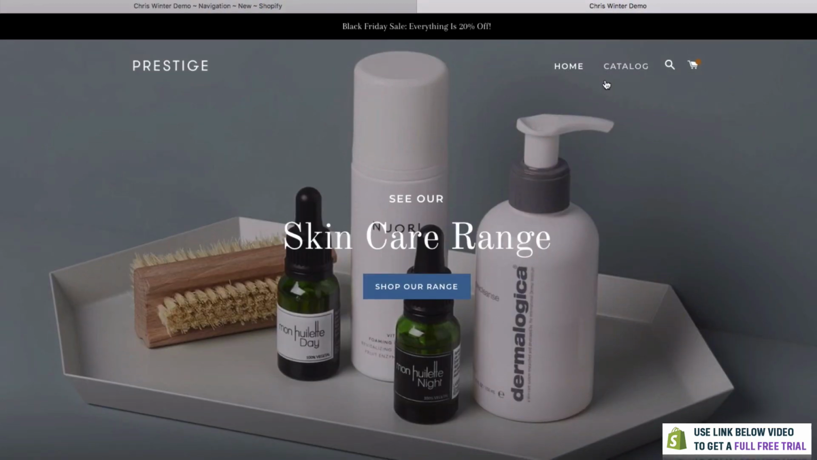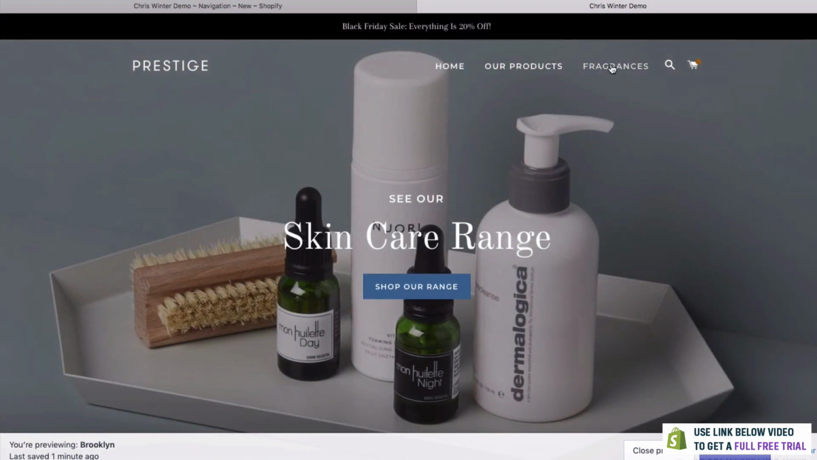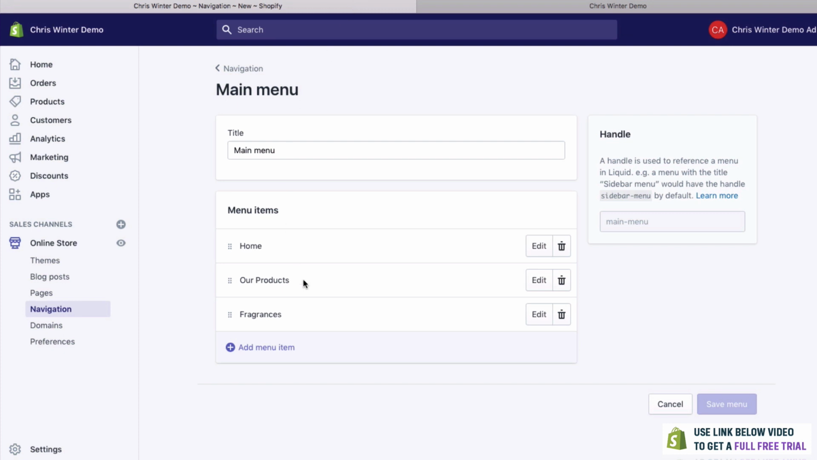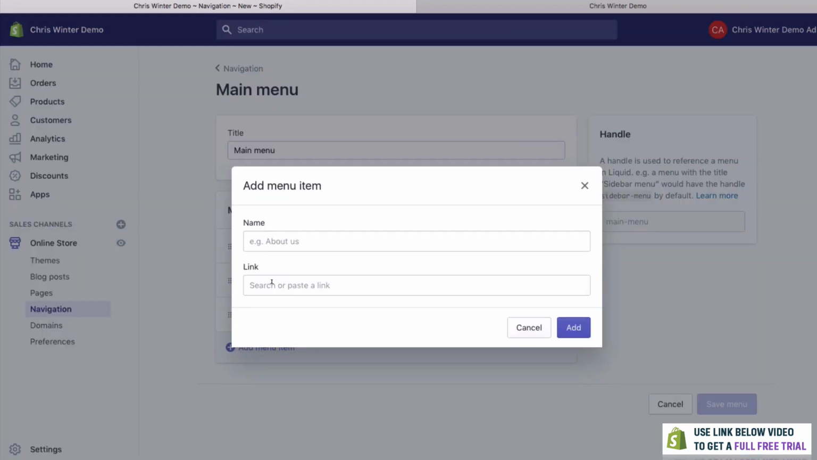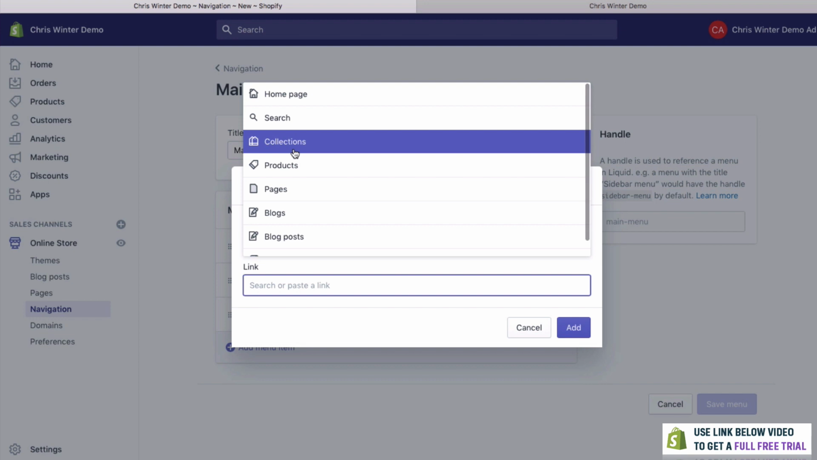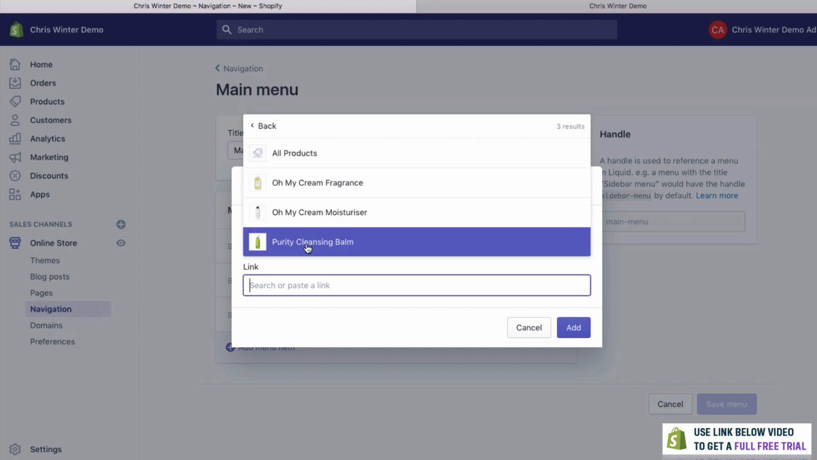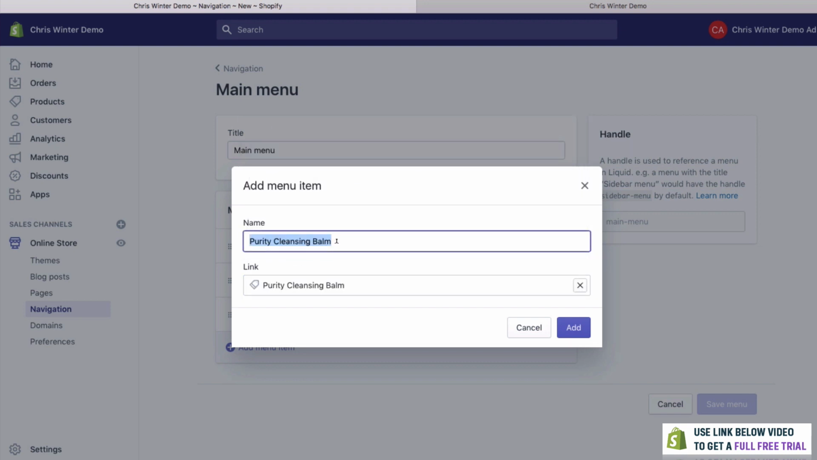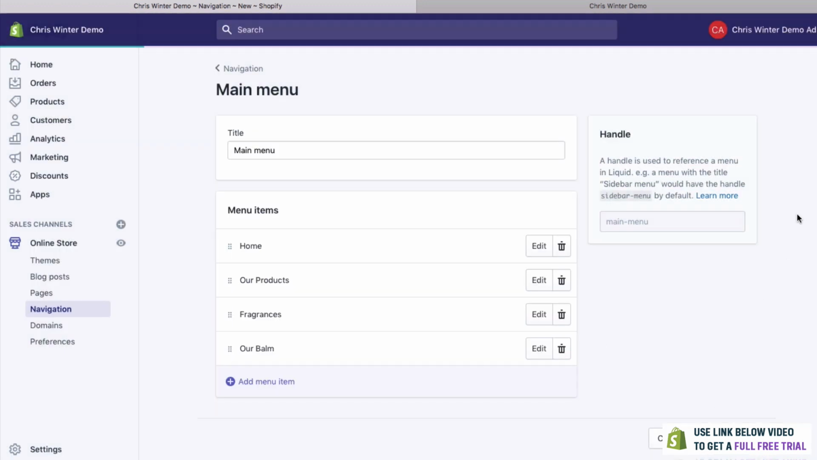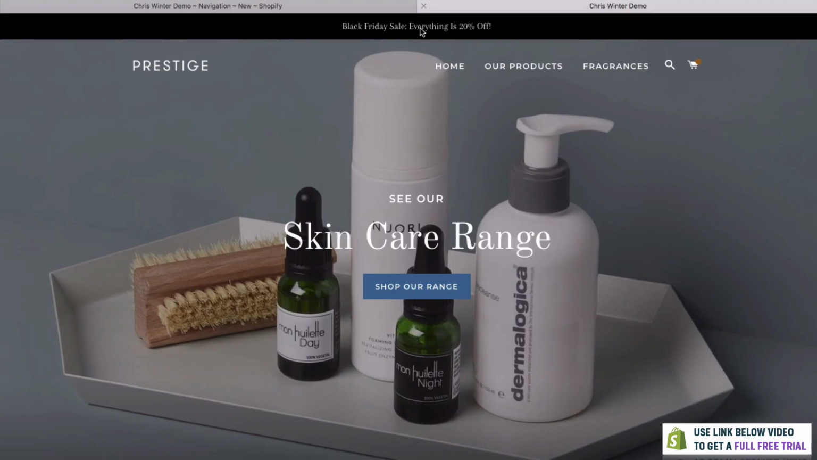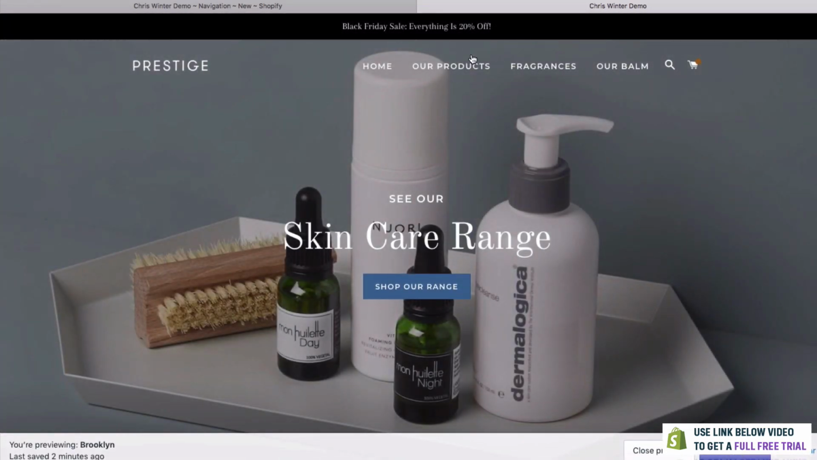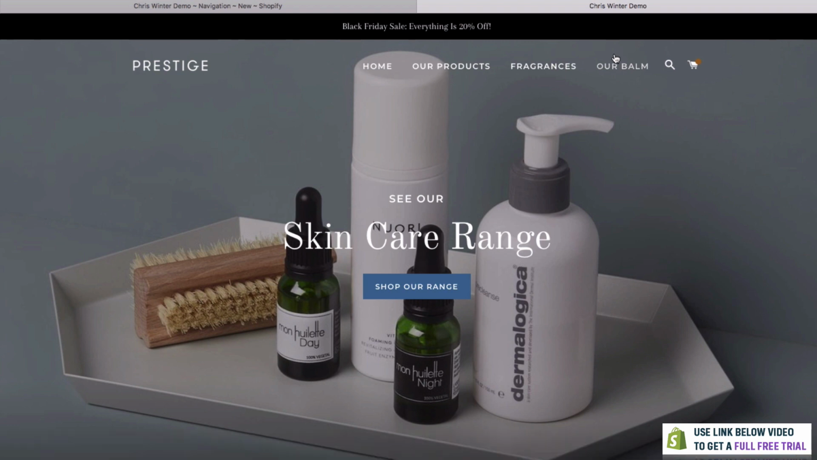So we'll refresh this now. And you can see now our fragrances is right there. How good is that? Let's add one more. Again, click Link first. We could even add to our products directly. How about this? Click on this and we can add our balm. Click Add. Click Save. We'll refresh this again. You can do that by clicking on the logo. And as you can see, we now have a direct link to our balm. So let's click on that.